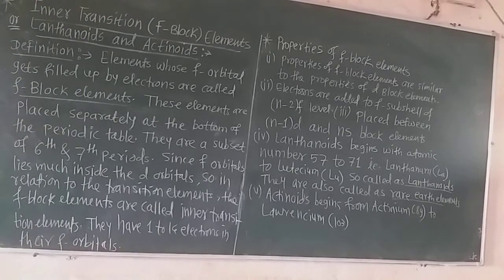The actinoids begin from actinium having atomic number 89 up to lawrencium having atomic number 103. Now this is some introduction to these inner transition elements, that is the f-block elements, which are also called lanthanoids and actinoids.